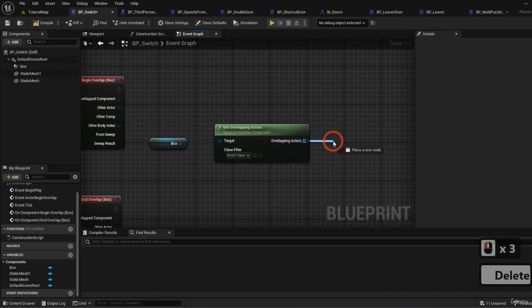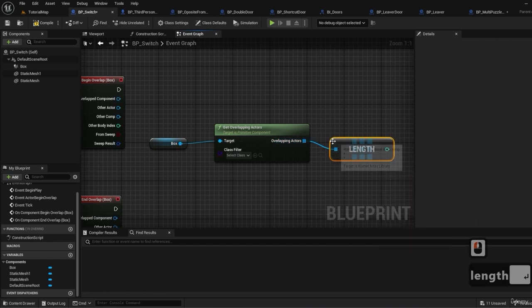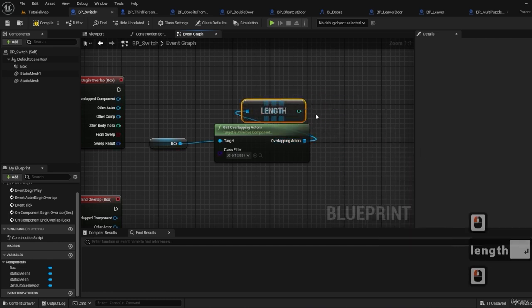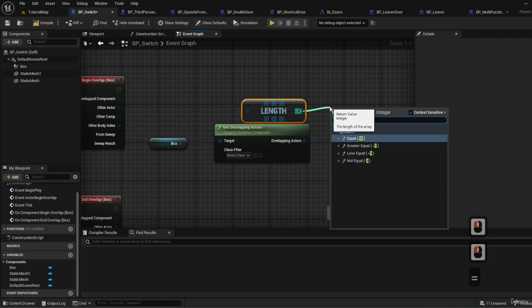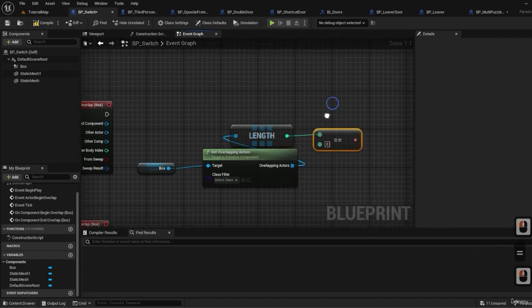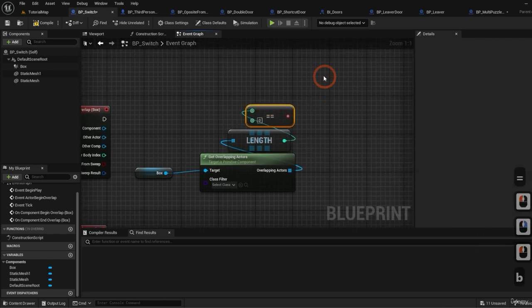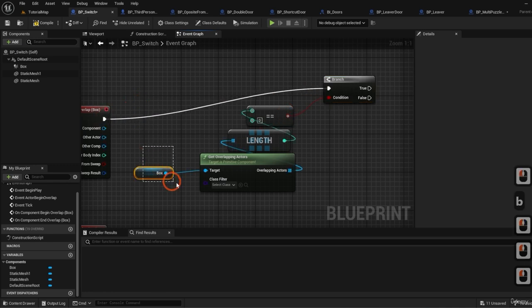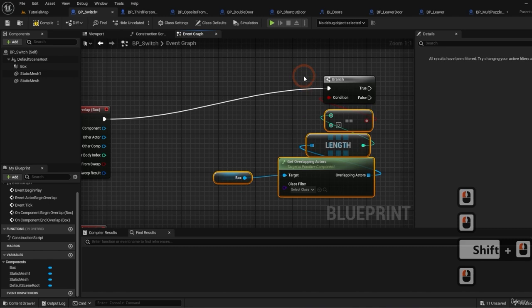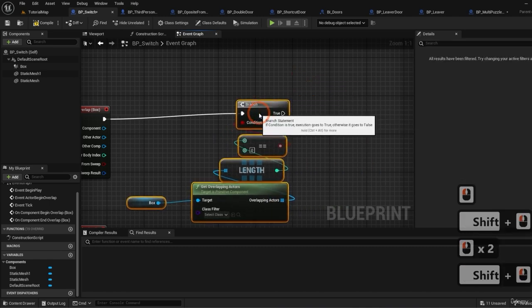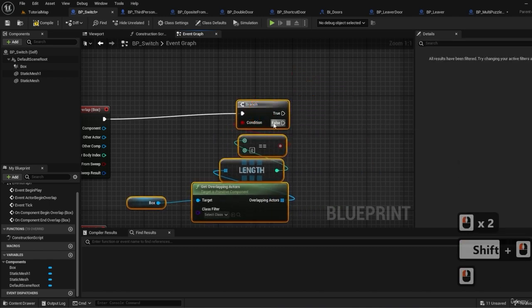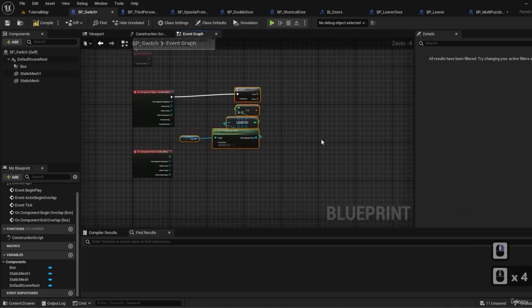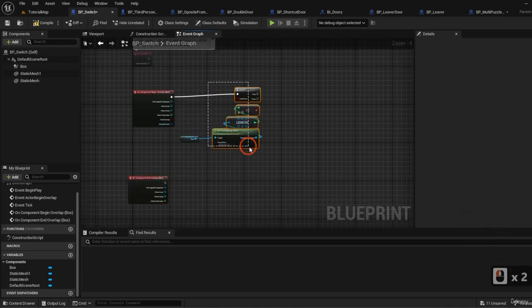What we're gonna do is get the length of this array, and if it's equal to 0, then we do something or we don't do something on true or false. Basically, on overlap, if it's not 0, we will create a timeline that we will play the animation. On end overlap, if it is 0, we will reverse the animation.